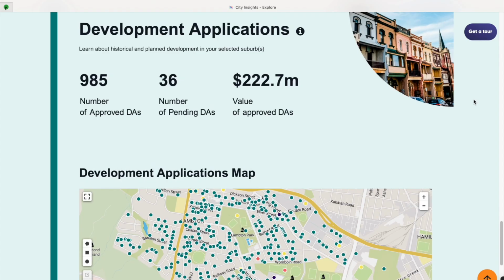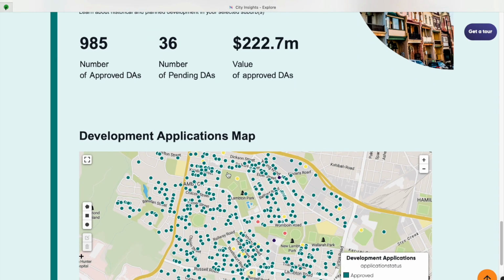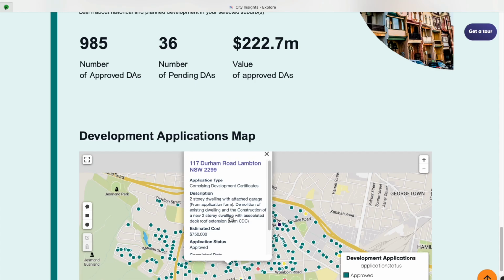He notes the high number of approved applications. That means that a lot is happening in the area. He also notes the 36 pending applications that could represent potential job opportunities for him. He examines the various development applications in the area in more detail by clicking on the points on the map.